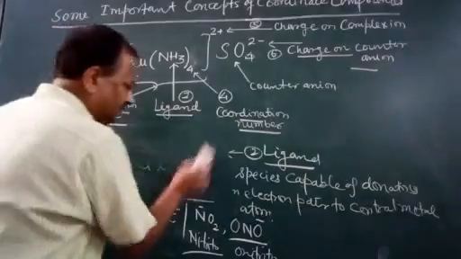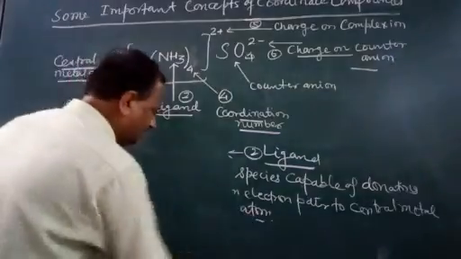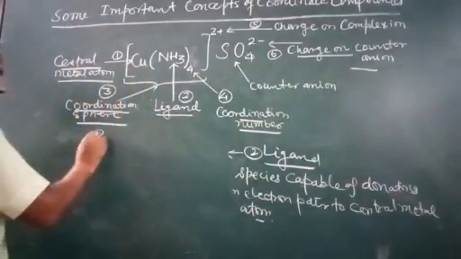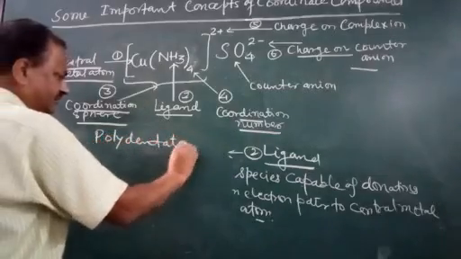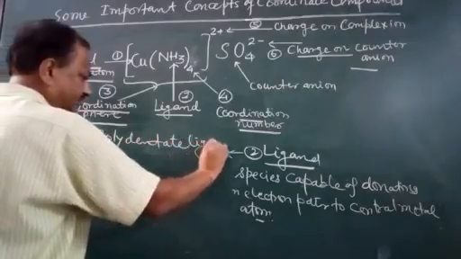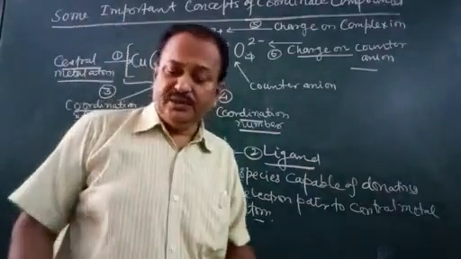Now coming to the next category, polydentate ligands. Polydentate means poly means many.